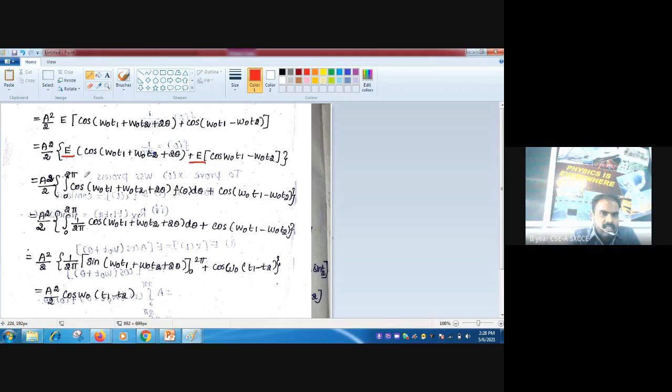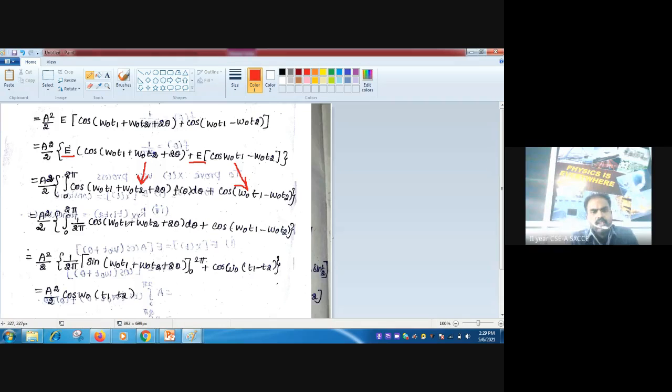Just integrate within the limits 0 to 2 pi. Yes. The expectation of this term is this term only. The same term.